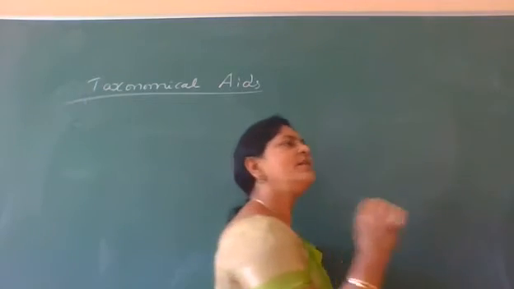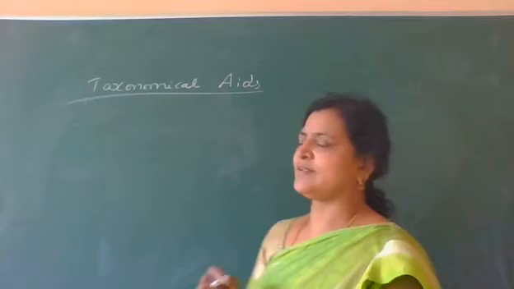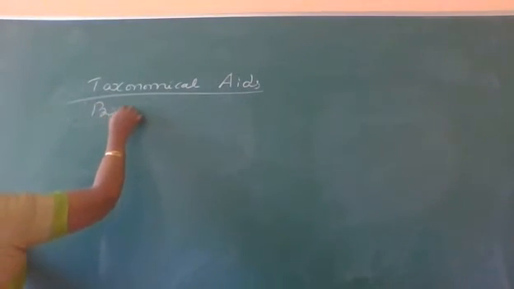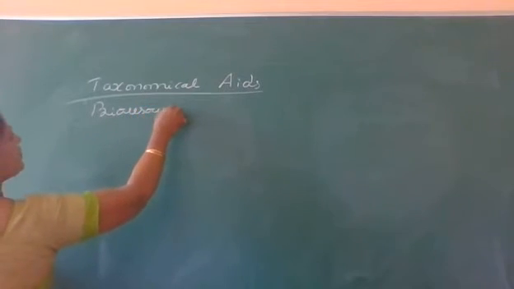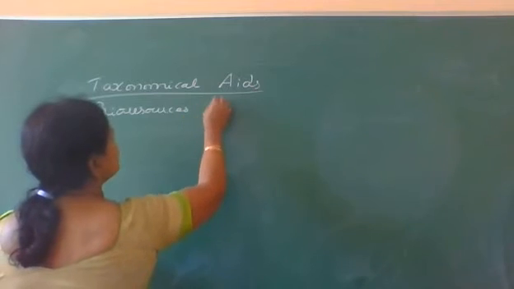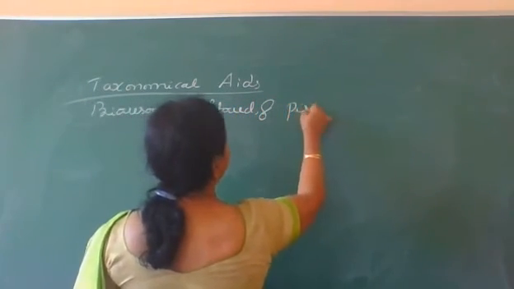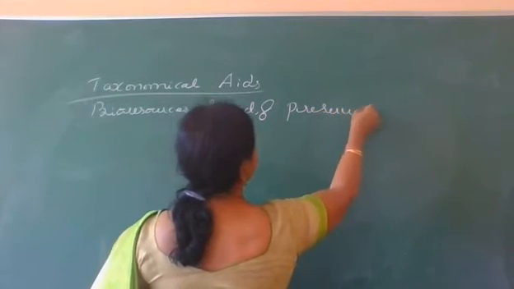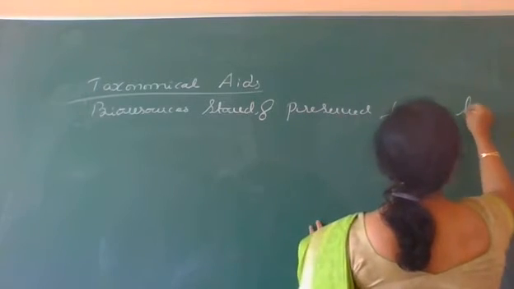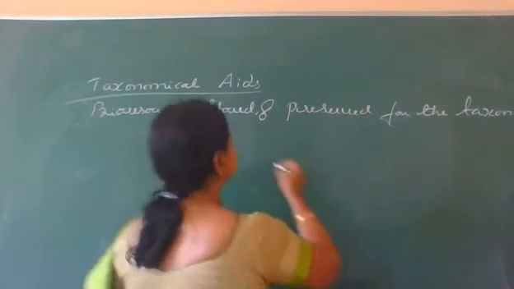Taxonomical aids are nothing but these bioresources stored and preserved for the taxonomic studies.